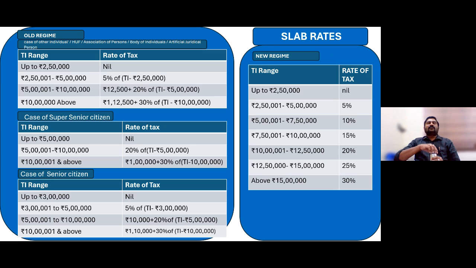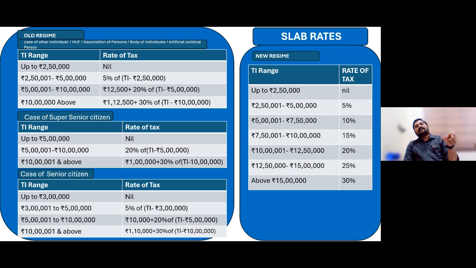For citizens who are less than 60 years of age, 0 to 2.5 nil, 2.5 to 5 lakh 5%, 5 to 10 lakh 20%, 10 lakh and above 30% was the slab rate. So all those slab rates which were applicable for 23-24 would be applicable again for 24-25 also. There are no changes. For super senior citizens it is 5 lakh, for senior citizens 3 lakh. The tax would be nil, the remaining slabs would be the same.